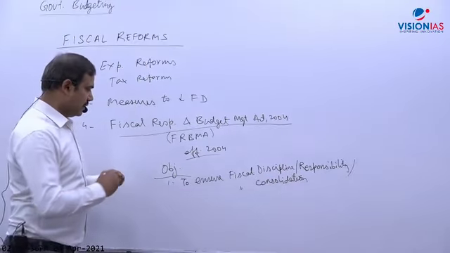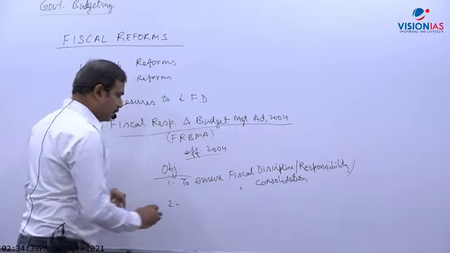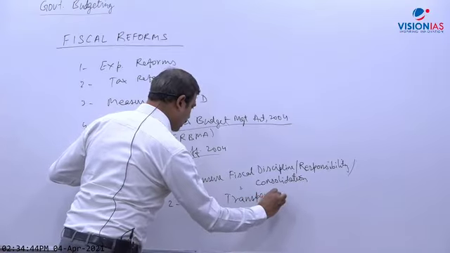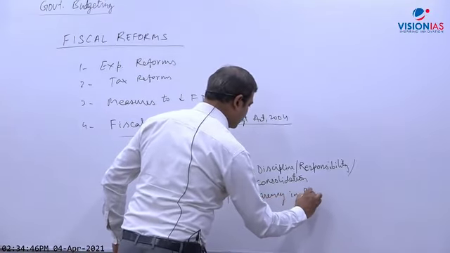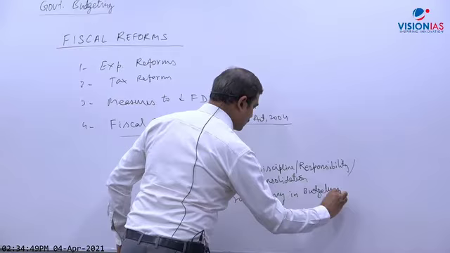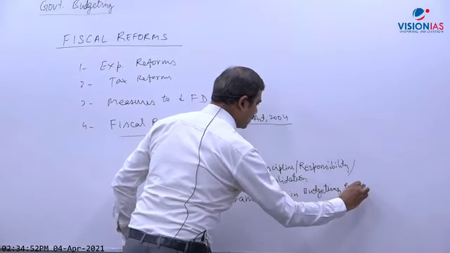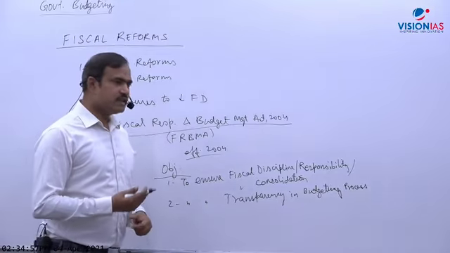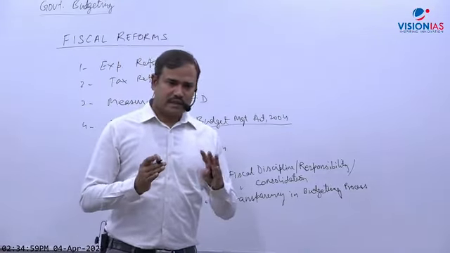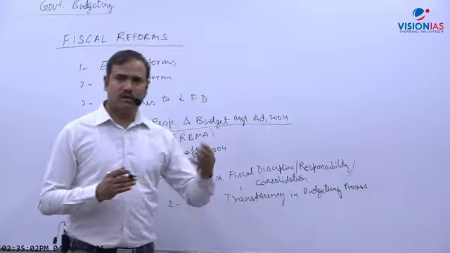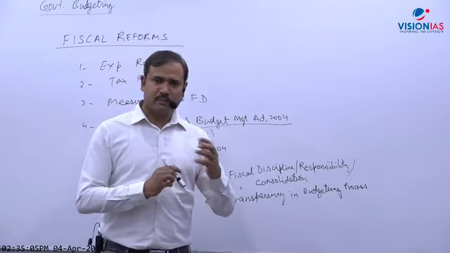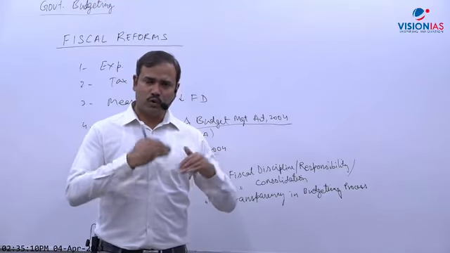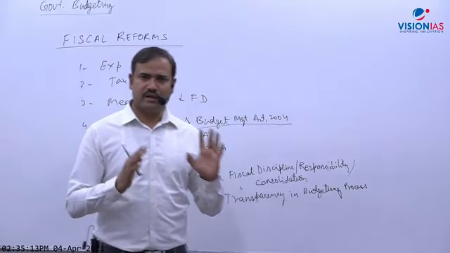The main objective is this. Apart from that, to ensure transparency in the budgeting process. How transparency? One thing is that government has to present in parliament quarterly trends of receipts, expenditures, debt, deficits, etc. So on a quarterly basis, the finance ministry has to put this in parliament.